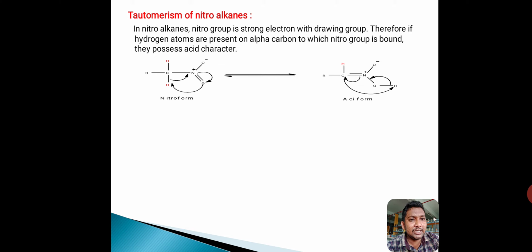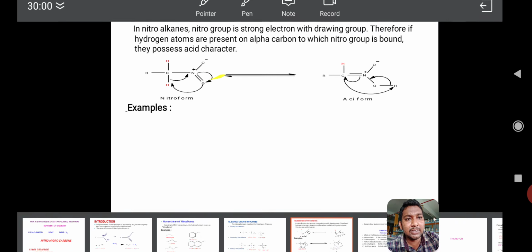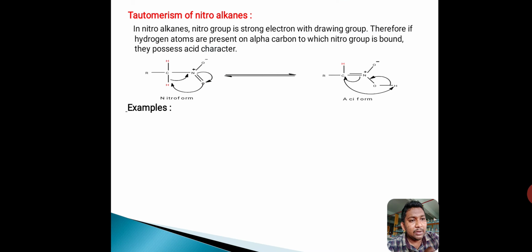So in which structure? This hydrogen is attached to carbon. It is shifted to oxygen in this structure. It means this is 1, 2, this is the 3. It means the proton is shifted from carbon to oxygen. It means first position to third position. So this is the first position and this is the third position.